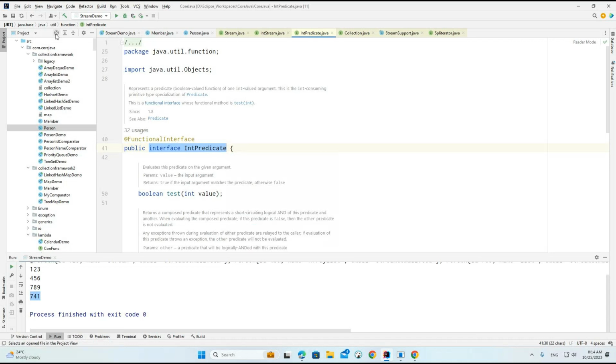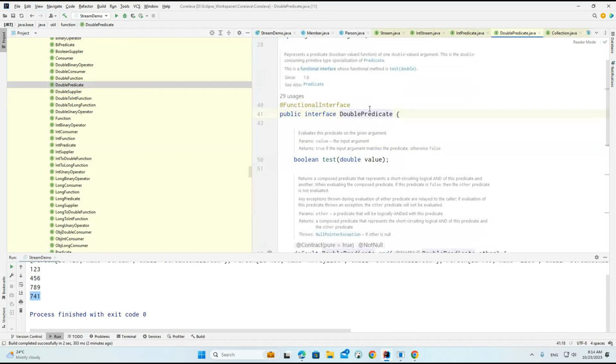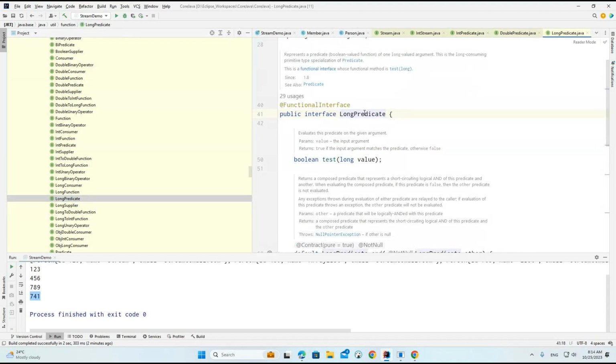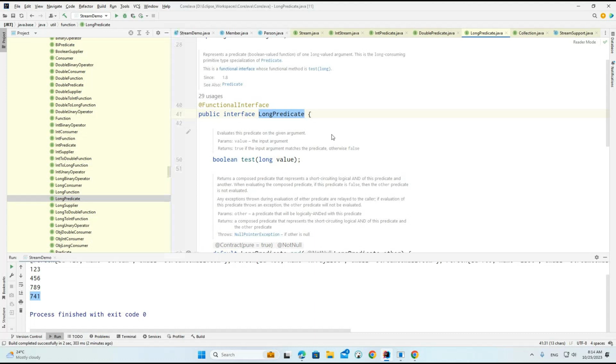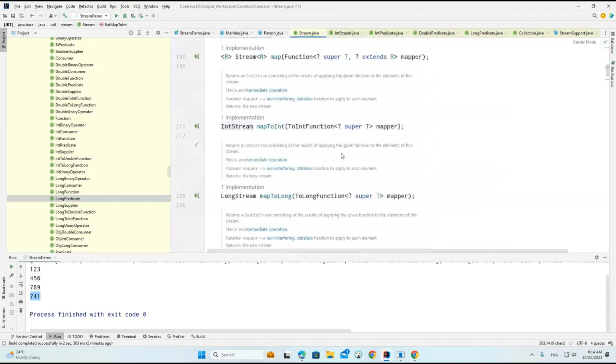The same way we are going to have IntPredicate, LongPredicate, DoublePredicate. So here you can see DoublePredicate, and the same way LongPredicate. These are the different types of functional interfaces added in 1.8. Once you are familiar with this particular thing, you can easily understand the different types of things we are having. Okay, so we'll continue tomorrow.